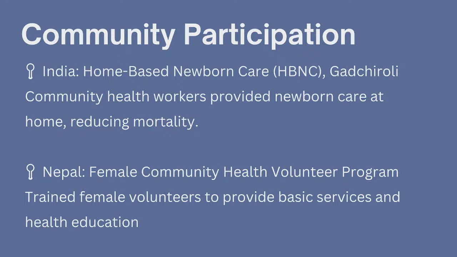So these visits are clustered around the earlier period. It is 0, 3, 7, 14, 28 and 42. So the initial is within the 3 days, at least 3 visits should happen for that particular baby, and further on at the 15th day, at the 1 week, and then ultimately at the 42 days.